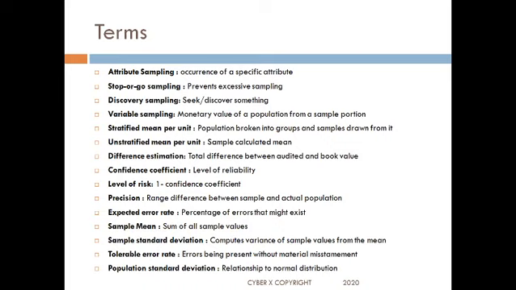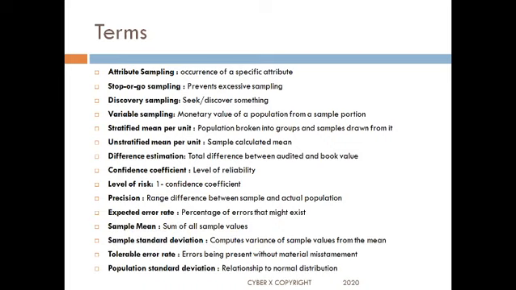So how many times is what I am looking for, the occurrence of a specific attribute. Stop or go sampling is a sort of attribute sampling, but it takes into account that too much sampling doesn't happen. It prevents excessive sampling. Discovery sampling, I am looking out for a discovery of something. So I am seeking or discovering something.